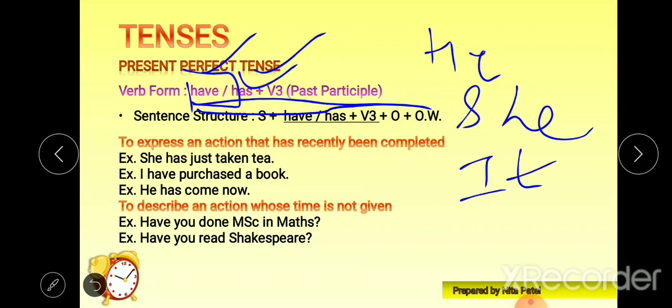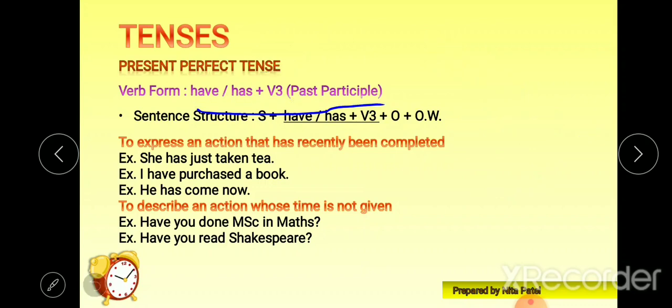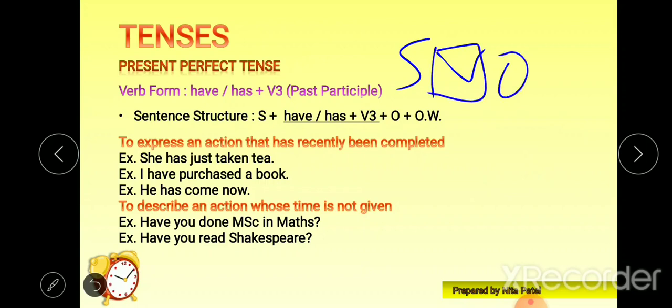Otherwise, with the rest of the subjects we will use have. Now the sentence structure is the same, SVO. In place of the verb, we will put the verb form of present perfect, that is have plus V3. The rest of the thing will remain the same.